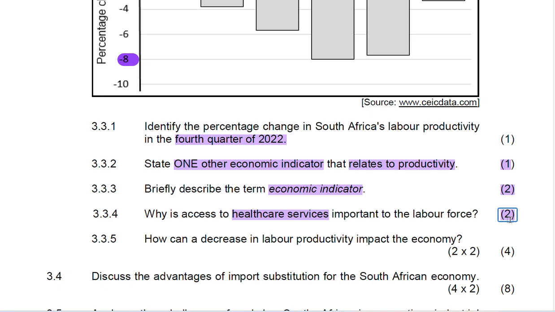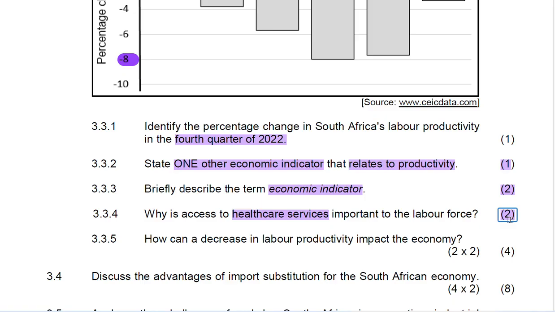What else? Access to affordable health care helps to minimize medical costs and contain workers' cost of living. Again, you'll see that most employers subsidize the medical aid of the employees. If you have a mother that is working in government or different companies, you find they are subsidized in their medical aid. The reason is that companies are trying to make sure that workers are able to access health care services and are assisting them in reducing the cost of living.